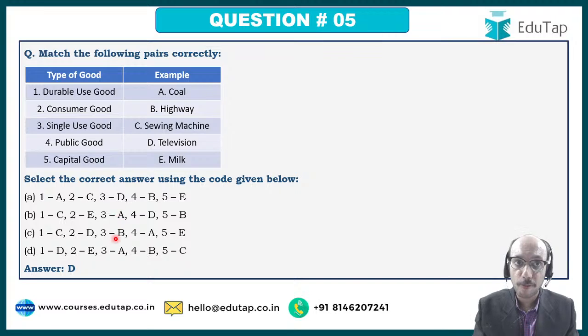So you have fit A in there, and that is how you have to move things ahead. The 4th one, public good. Which one is a public good? Is coal a public good? No. Is highway a public good? Yes, we have discussed that. So you can see that again B over here, B over here. Moving ahead, capital good. What is a capital good? Something which is used to produce other goods. So your sewing machine is clearly a capital good, there can be no doubt. So 5C. Based upon that, you can see that the answer to this question is D, and many students have given the answer as 5D.